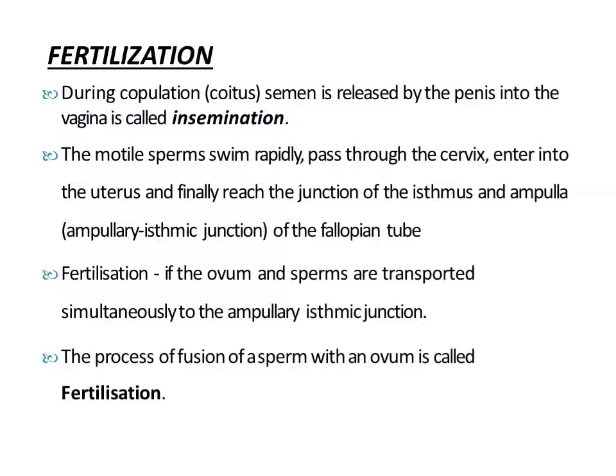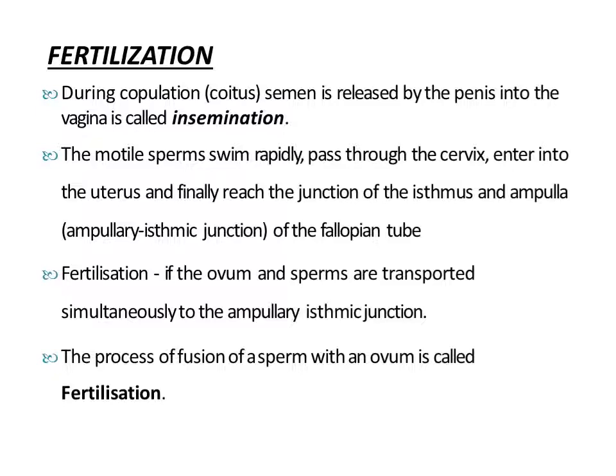Now, after copulation, the semen is transferred into the vagina of the female. Then the motile sperms move through the cervix and enter the uterus, and with the help of the movement of their tails, they reach the ampullary isthmic junction. As I have told you earlier, fertilization occurs in the ampullary isthmic junction of the fallopian tube. At this time, when the sperm reach this junction, the ovum is released from the ovary. It also reaches that junction, and fertilization occurs.